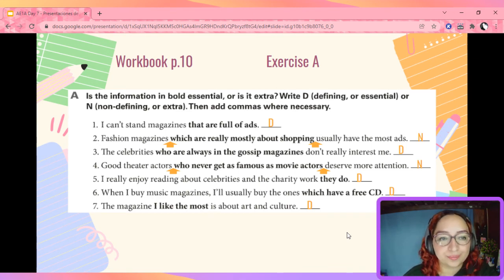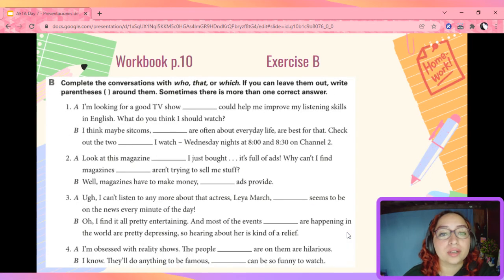So, let's continue. We're going to be working on exercise B. This is going to be our homework, but we're going to do conversation 1 together. Here, what we need to do is to complete each conversation using who, that, or which. And if the pronoun is optional, then we use parentheses. Remember that sometimes there is more than one correct answer. So let's take a look at number 1.